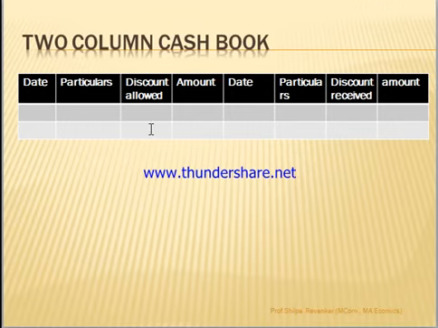If you have made sales and you have given a discount to the customer, that amount you will write here as discount allowed. And if you have purchased something and the supplier is giving you some amount of discount, you're going to write it in the discount received. So this is a two column cash book, where along with the amount column you have one more column specifying the discount allowed or received by that company.